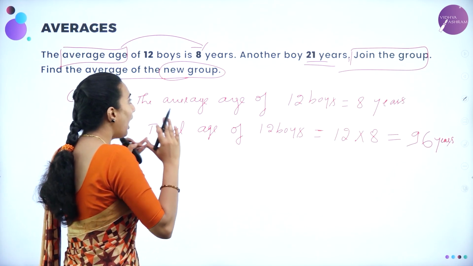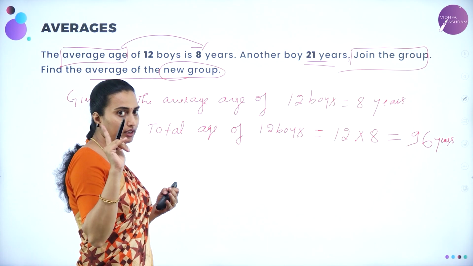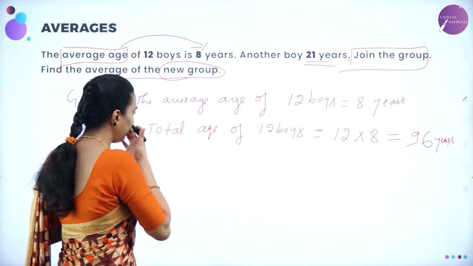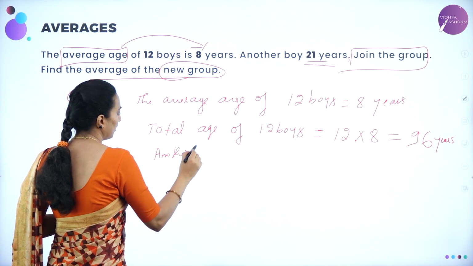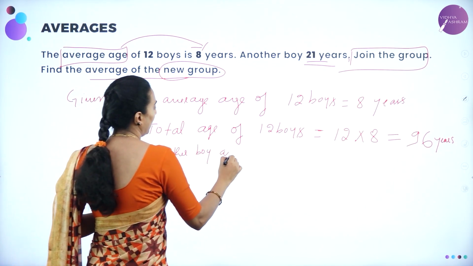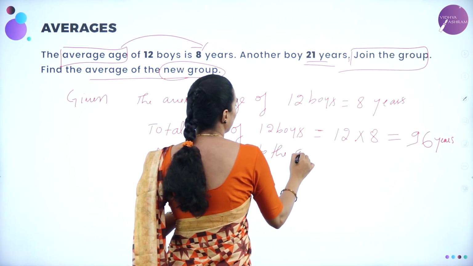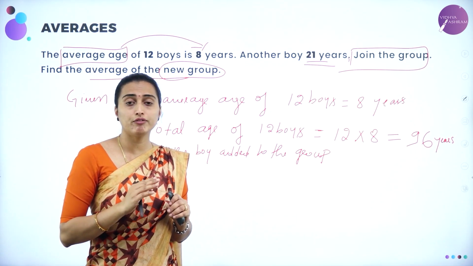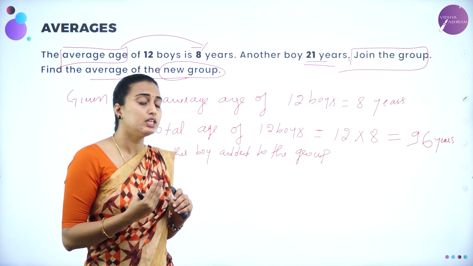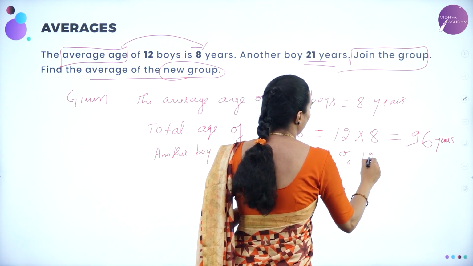What they have asked: another boy is added to the group. Another boy means one boy, correct? Another boy added to the group. How many boys are there in total? There are 12 boys. If another boy is added, it will become 13 boys in the group of 12 boys.